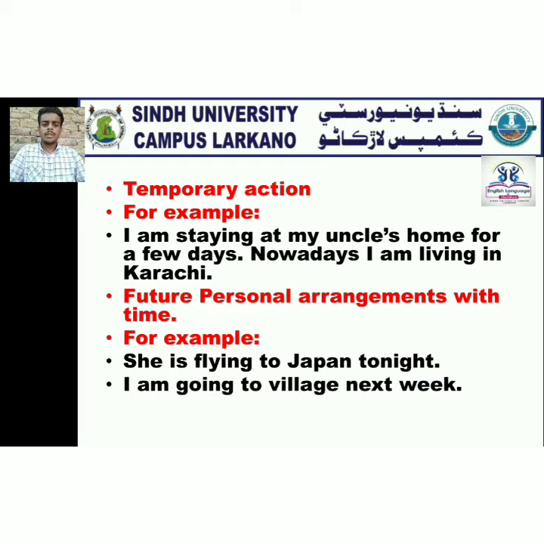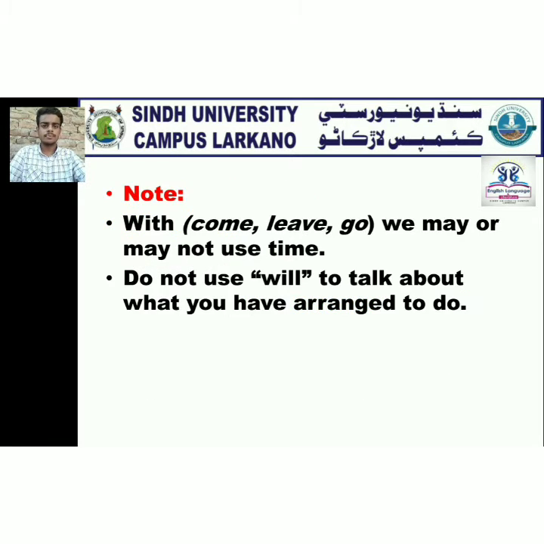With temporary action. For example, I am staying at my uncle's home for a few days. Nowadays, I am living in Karachi. With future personal arrangements with time. For example, she is flying to Japan tonight. I am going to village next week. Note: with come, leave, go, we may or may not use time. Do not use will to talk about what you have arranged to do.